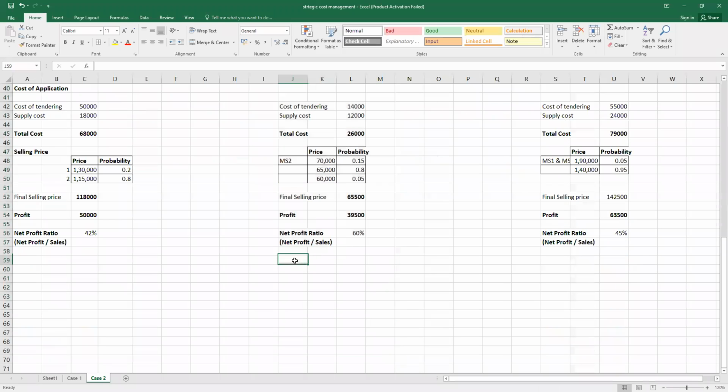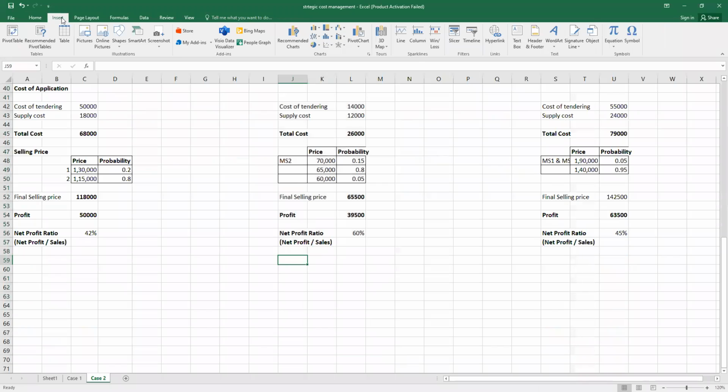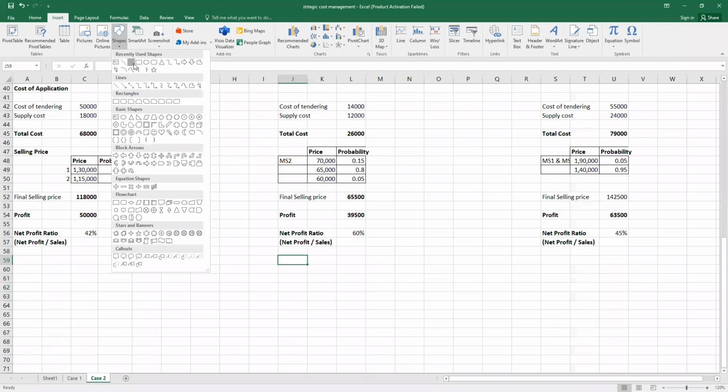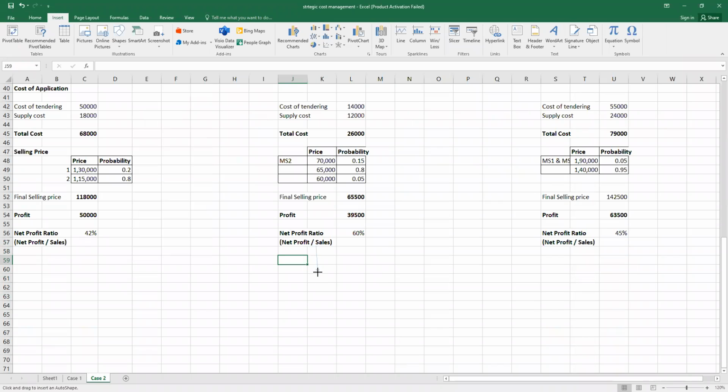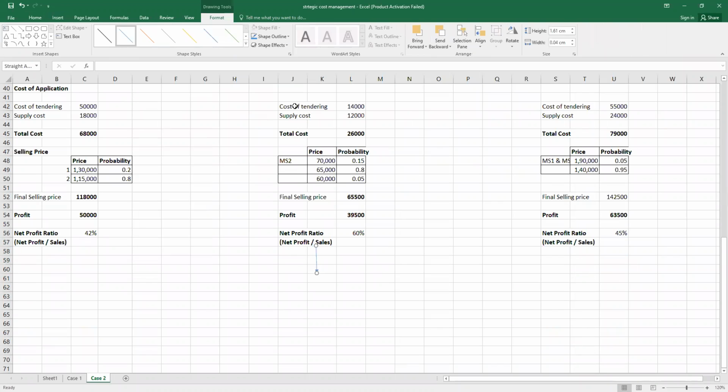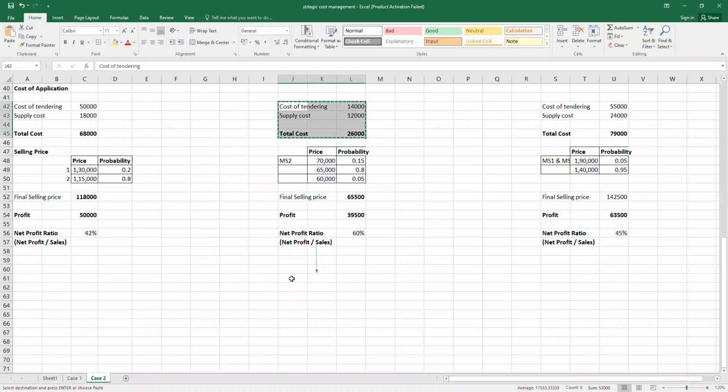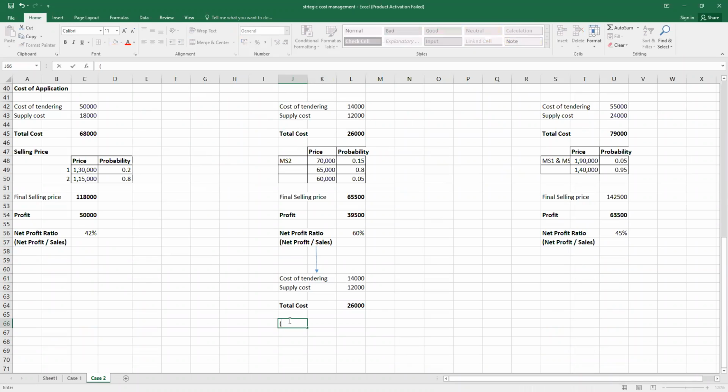So if we go by the consultant's view, again in MS2 we have a different view on whether to appoint a consultant or not. The total cost will remain the same. There is no change in the total cost. But there will be an additional cost, that is fees to the consultant, amounting to 20,000. So the final cost after the fees will be 26,000 plus 20,000, which comes to 46,000.